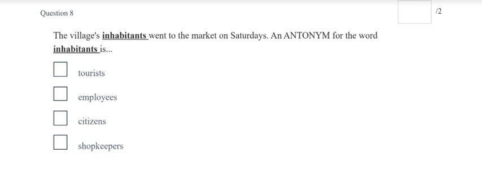Question 8. The village's inhabitants went to the market on Saturdays. An antonym for the word inhabitants is tourists, employees, citizens, or shopkeepers. What is the opposite of inhabitants?